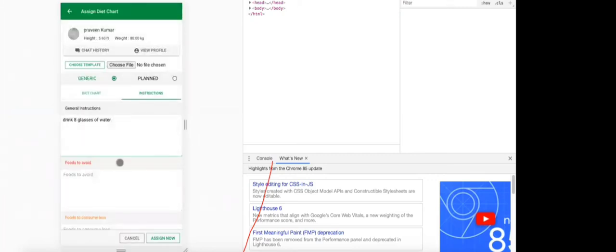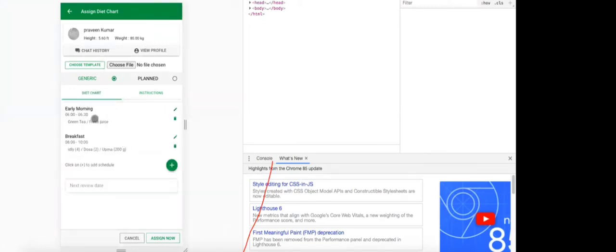Say the dietitian has already entered one schedule and then wants to assign the template. It will give a warning, because the purpose of a template is to load all the data that is in the template. So it will overwrite whatever has been entered manually. The moment I populate it, see, I have not typed anything. Now it is already there. Early morning and breakfast are there.